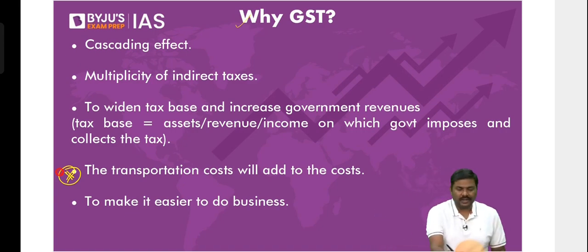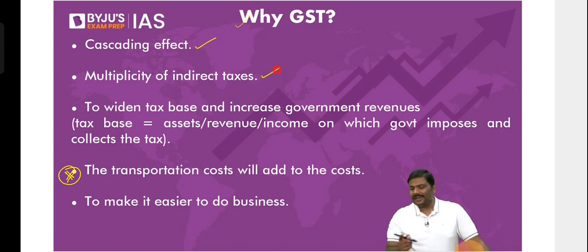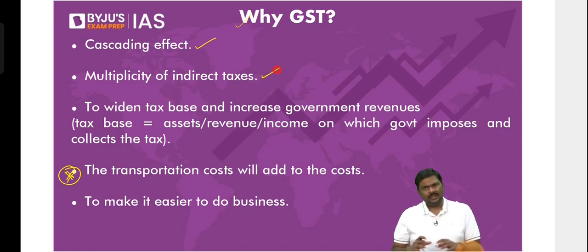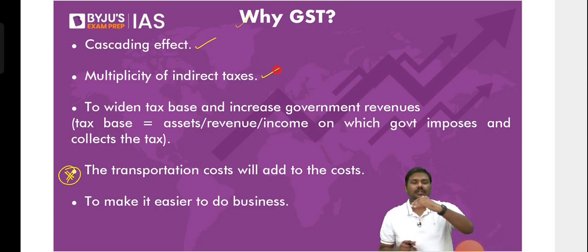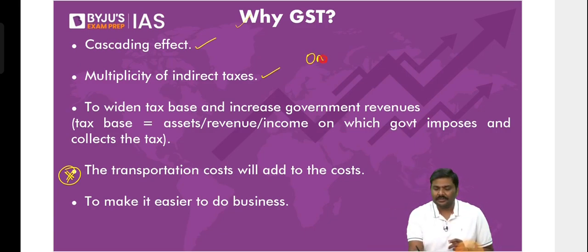Goods and services tax, one, will address the cascading effect. Second, there were multiple indirect taxes at central as well as state level. We have subsumed all of them, right? But some of them are yet to be subsumed. I'll give you the names also. We have subsumed these particular taxes as well as cesses to make a system wherein we have one nation, one tax. Remember, this is the punchline.